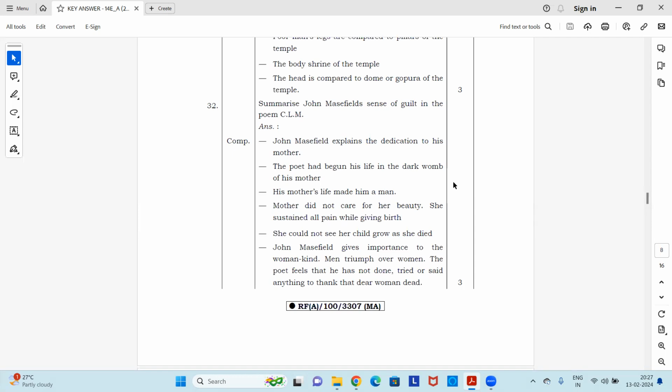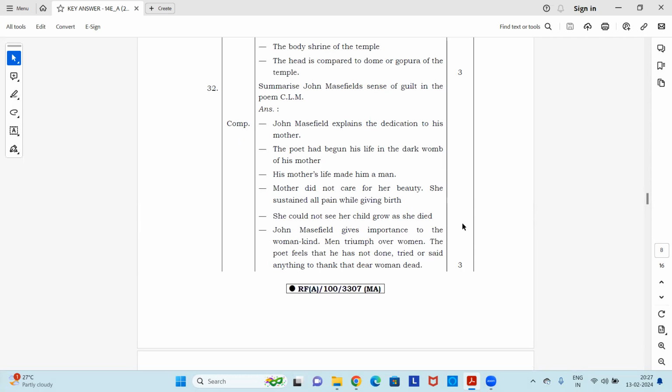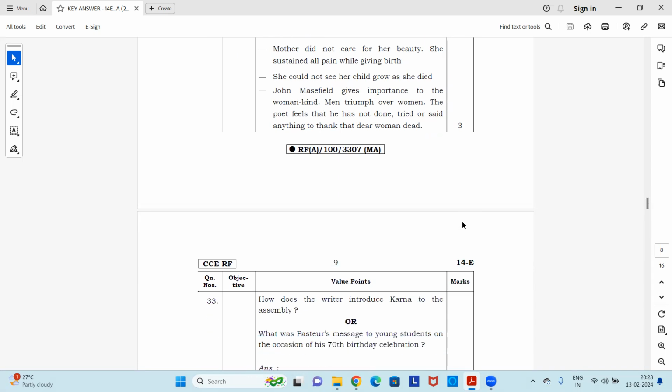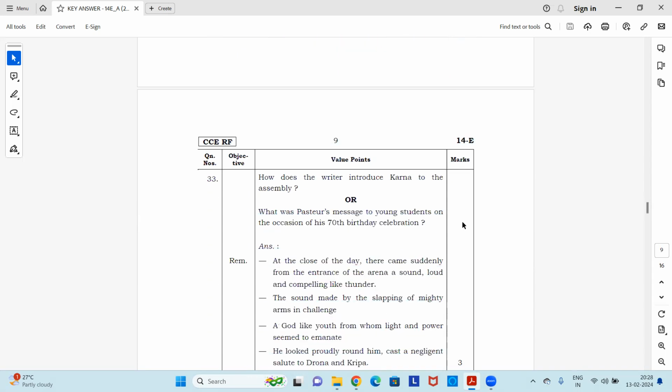John Masefield explains the dedication to his mother. The poet had begun his life in the dark womb of his mother. His mother's life made him a man. Mother did not care for her beauty. She sustained all pain while giving birth. She could not see her child grow as she died. John Masefield gives importance to the womankind. Men triumph over women. The poet feels that he has not done, tried, or said anything to thank that dear woman dead. Okay, so this is an emotional poem from your text, and the answer is here.